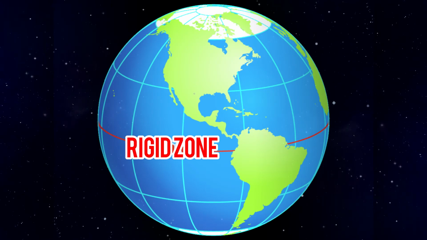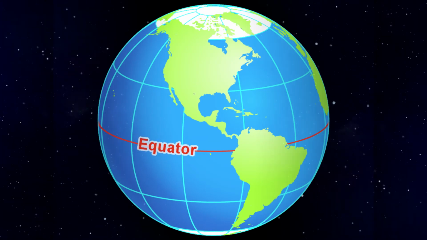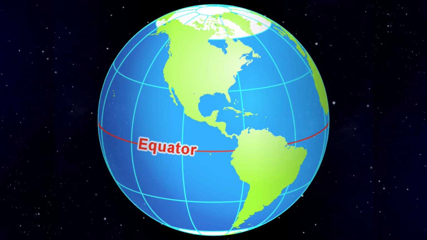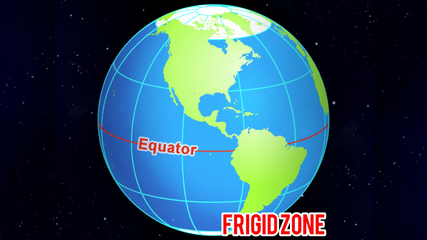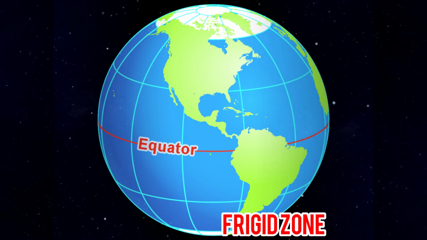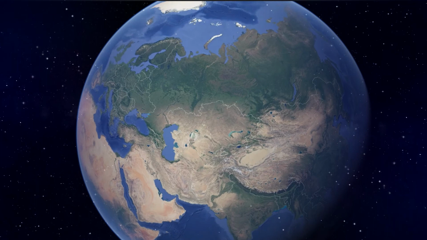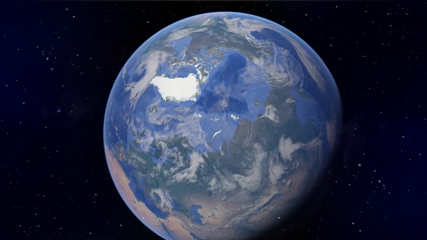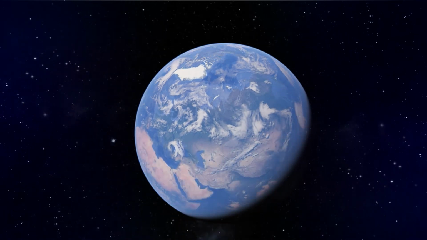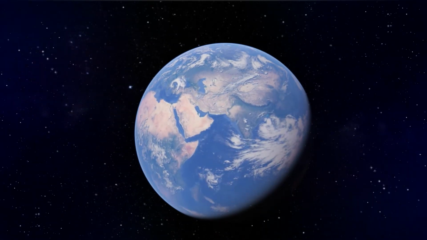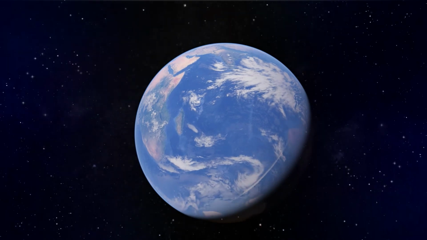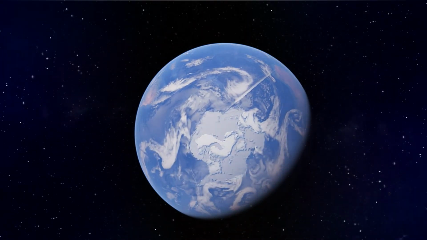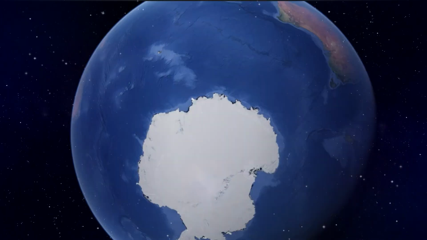Frigid zone. Areas lying between the Arctic Circle and the North Pole in the Northern Hemisphere and the Antarctic Circle and the South Pole in the Southern Hemisphere are very cold. It is because here the sun does not rise much above the horizon. The sun rays are always slanting and provide less heat. These areas are called frigid zones, very cold.